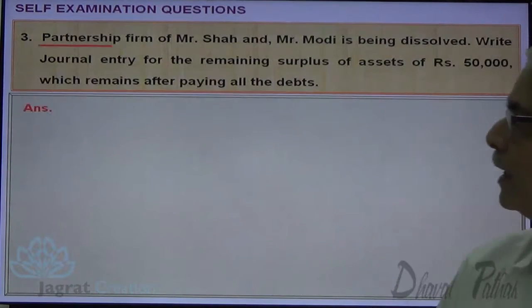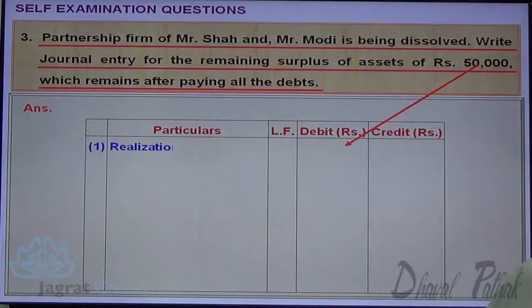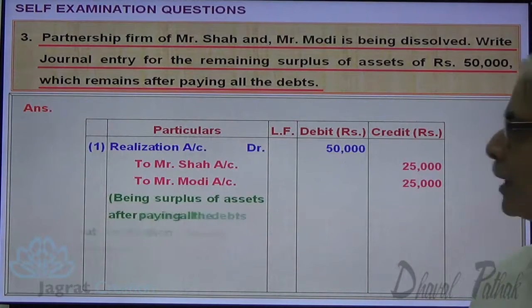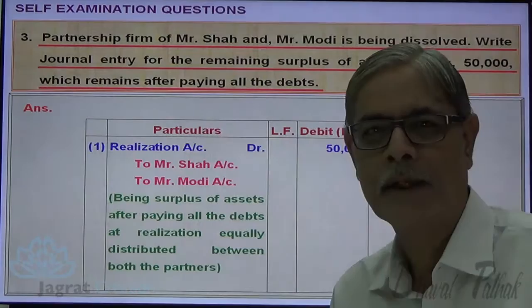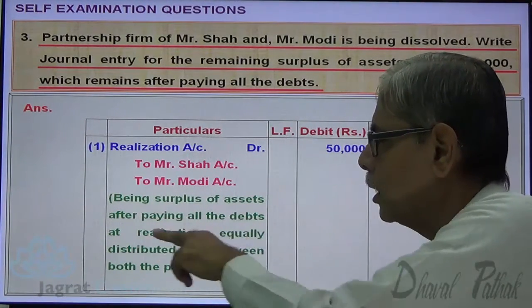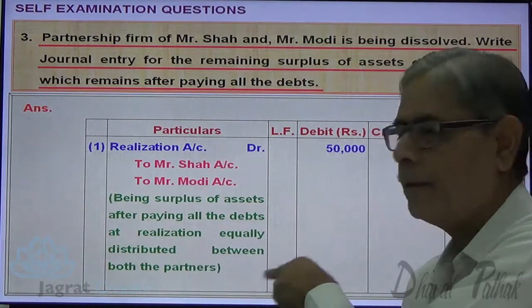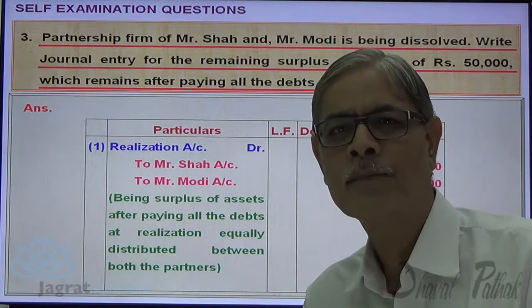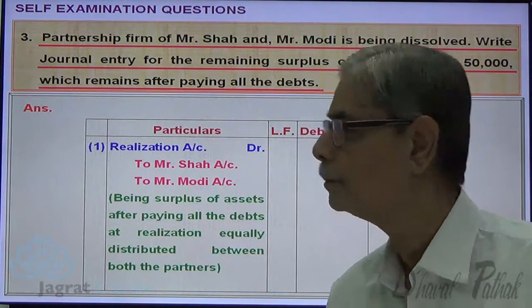Journal entry for that is realization account debit 50,000 to Shah's capital account credit 25,000, to Modi's capital account credit 25,000. Better you may write: being surplus of assets after paying all debts at realization equally distributed between partners. I have deliberately written narration for this journal entry for your better understanding. Next.